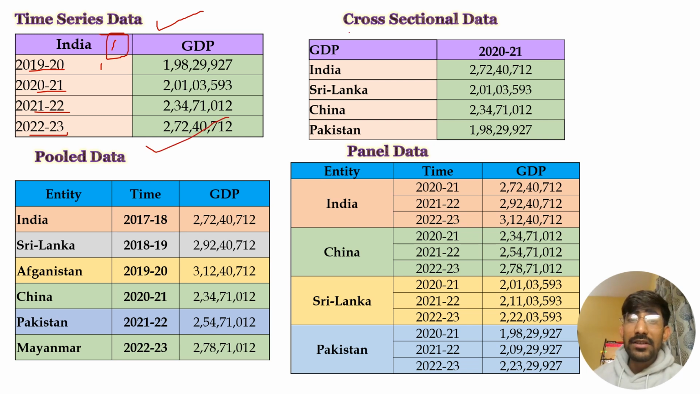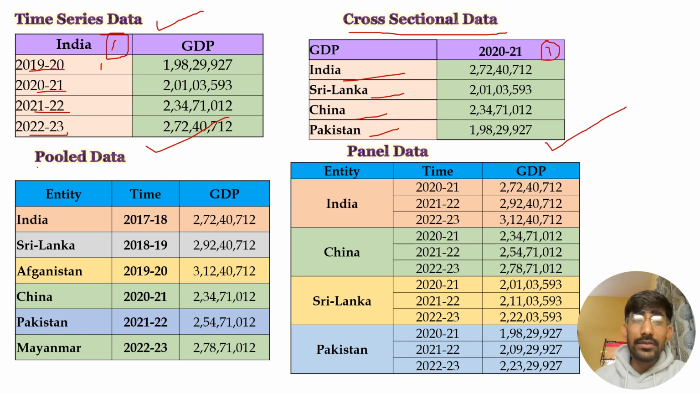The second one is cross-sectional data, which is just the opposite of time series data. In this case, there is just one time period and more than one entity, that are India, Sri Lanka, China and Pakistan. So there is one time period and more than one entity. This type of data is known as cross-sectional data.